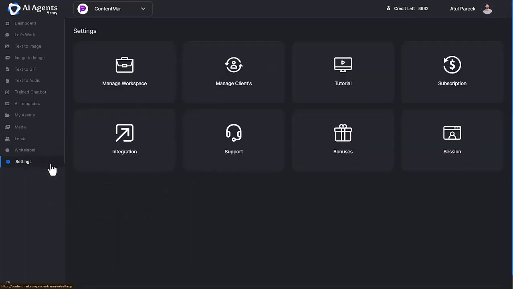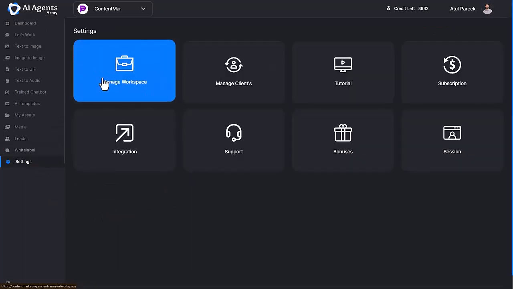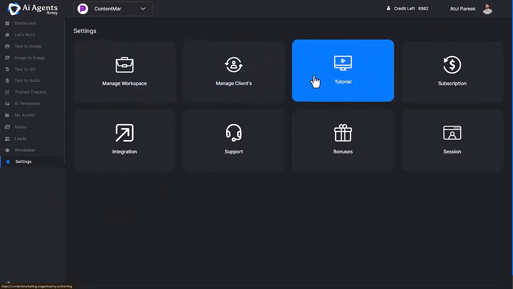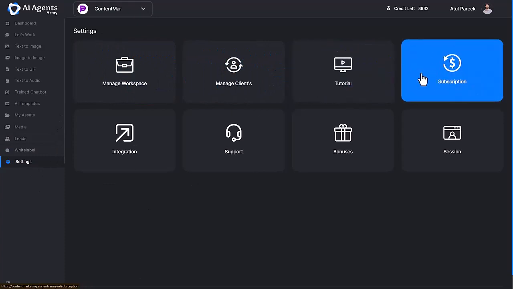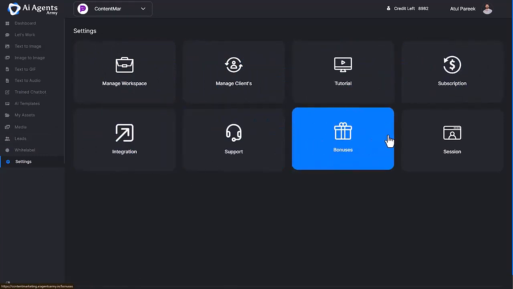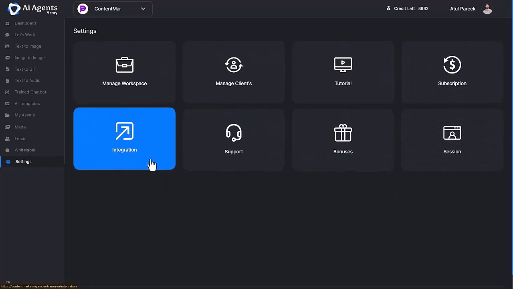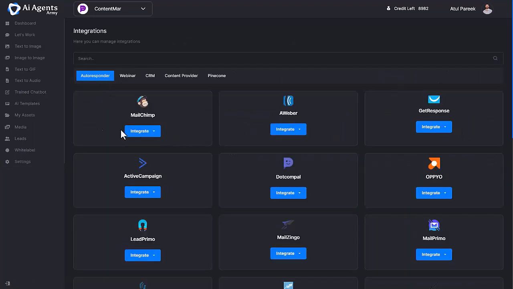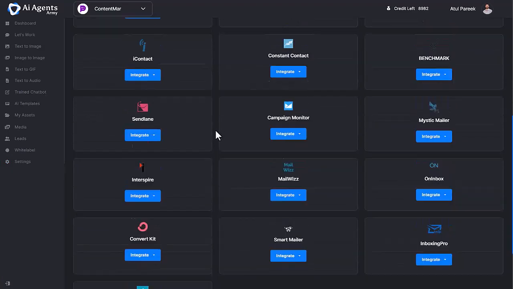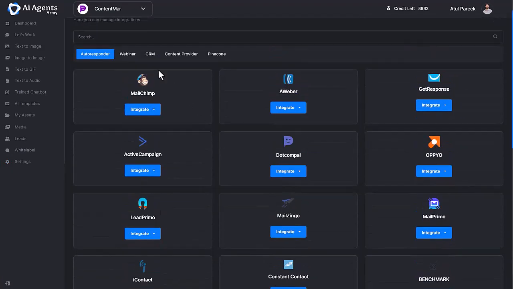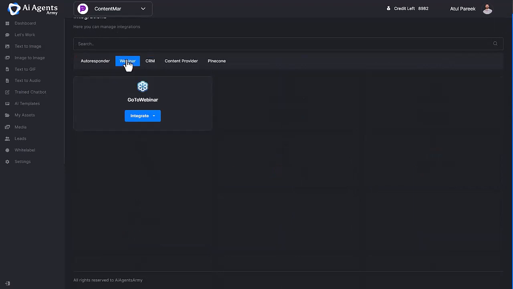Now move to the Settings. Here you can manage settings of your account, manage workspace, manage clients, watch tutorial videos, subscription, integration, support, bonuses, and session. Let's explore the integrations part as it's the most important feature to collect leads and sales. We are giving all major autoresponder integrations to collect leads on automation, CRM platforms, and webinar integrations.